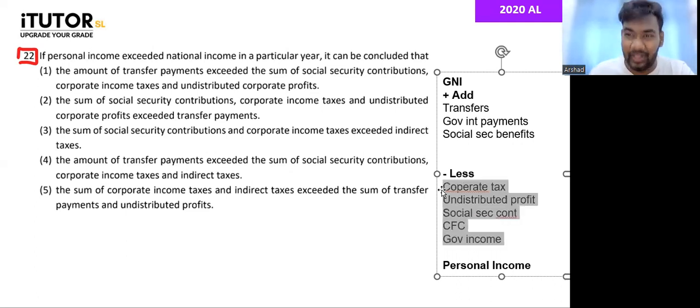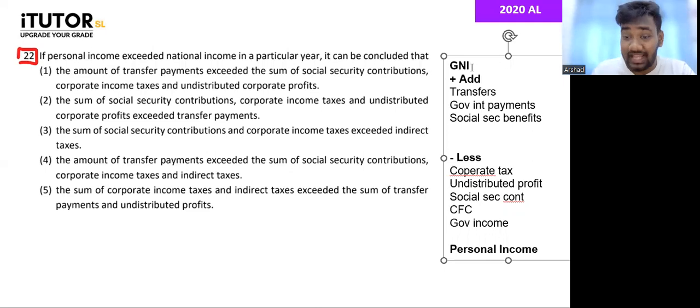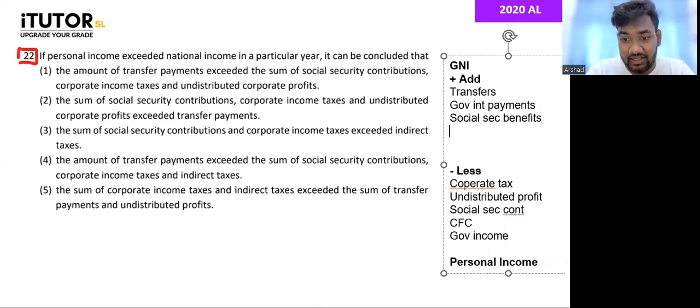Now, guys, I'm not going into the theory parts. I'm hoping you all have learned this, why we add this, why we minus. I'm just recapping. So go back to your theory notes and see. From national income, we can also add net secondary income. So from national income, we add certain things, we minus certain things, then we get to personal income.